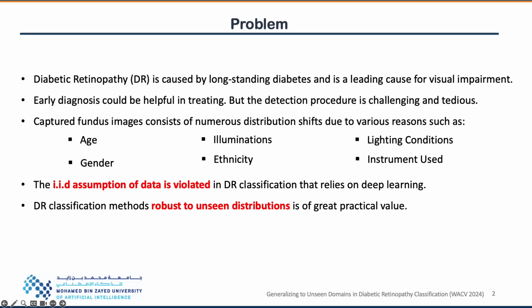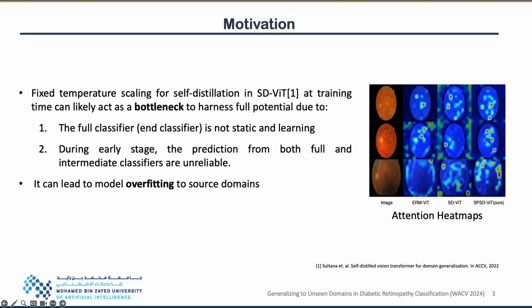Akin to several other real-world applications of deep learning, the typical assumption of i.i.d. data is also violated in diabetic retinopathy classification. Therefore, developing a diabetic retinopathy classification method robust to unseen distributions is of great value. We noticed that using a fixed temperature scaling coefficient to rescale the logits from both the full classifier and the randomly sampled intermediate classifier can likely act as a bottleneck towards fully harnessing the potential of self-distillation.